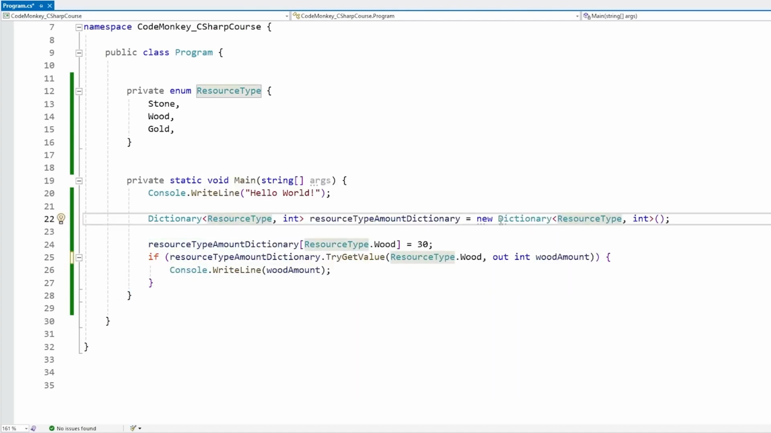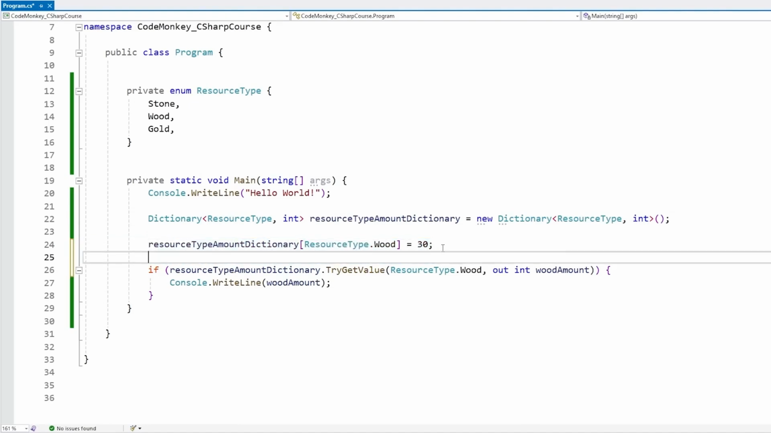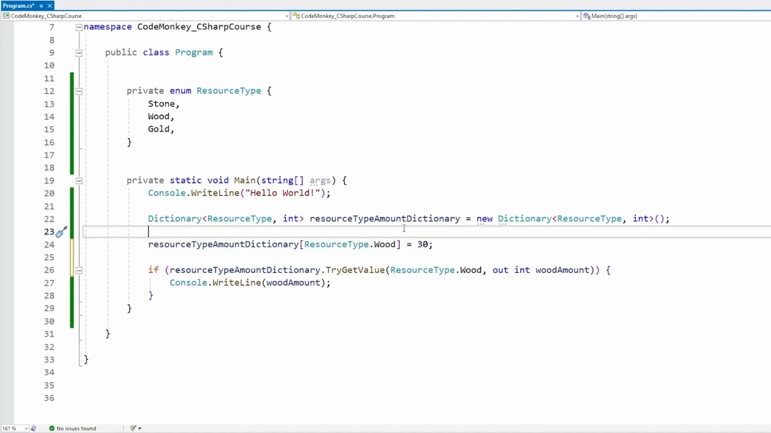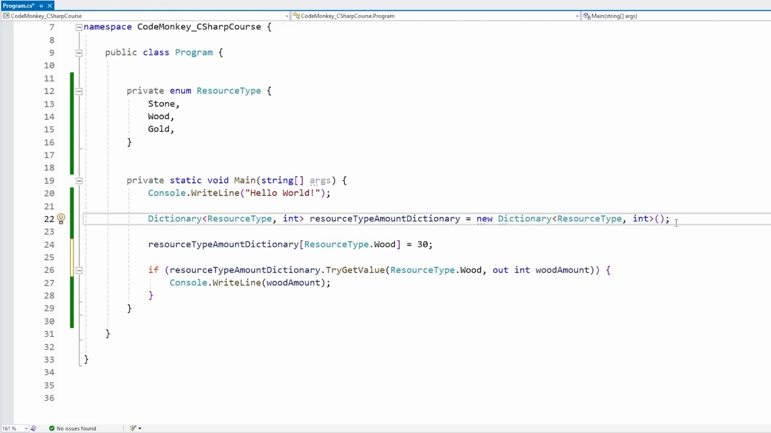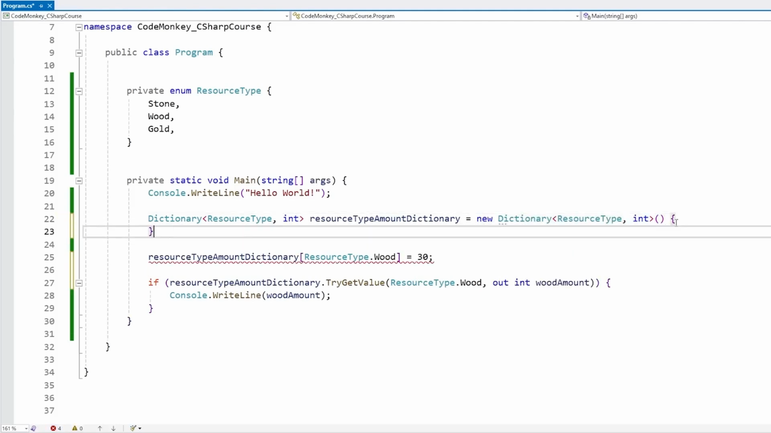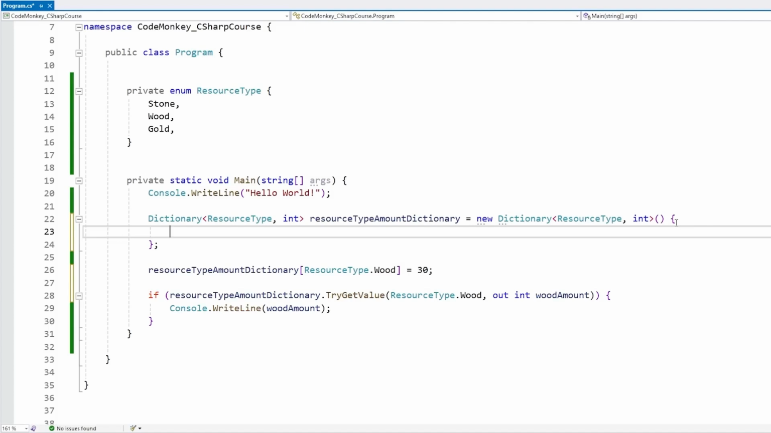So here we are creating a dictionary, and then afterwards on a separate line, we are assigning values. But like we have with arrays and classes and so on, we can also initialize the object directly when we create it. The way we do that is we open and close the curly braces, the same as we do to initialize some kind of array or list. And then inside it, we put whatever elements we want to initialize inside this dictionary.